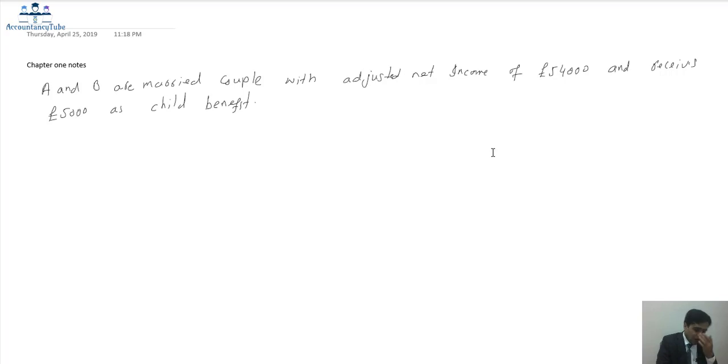Now the requirement of this question is, what is required? What would be the child benefit income tax charge? I need to find out what the child benefit income tax charge would be.